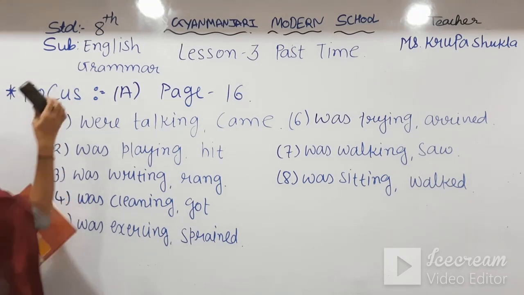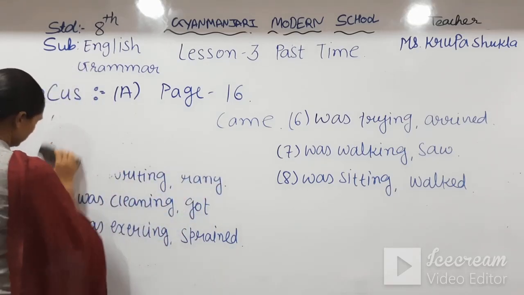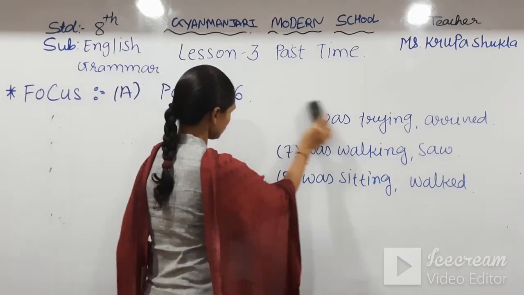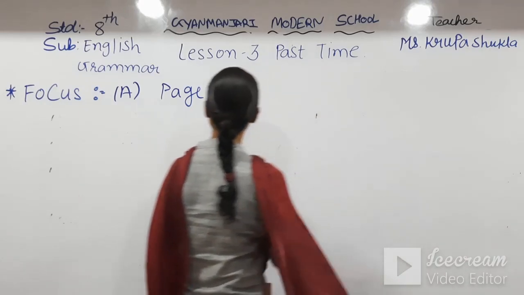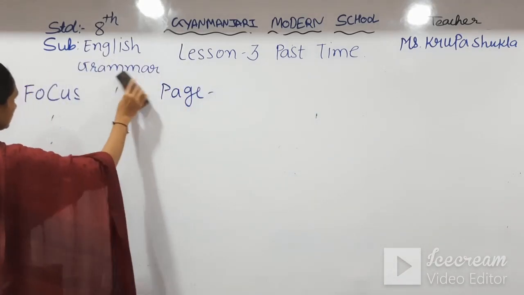Now we'll go for practice exercise A, which is on page number 17.